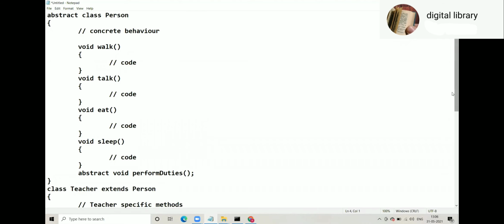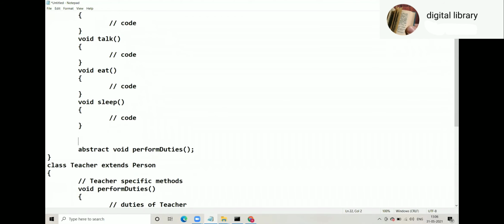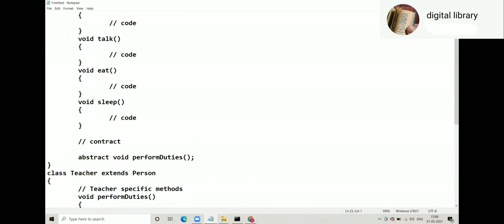These are called concrete behavior, and perform duties is the one which the child class will have to compulsorily define. So this is called a contract. You know what a contract is? Suppose you call a painter and say, I want to paint my house. Do you explain how he should paint? No, that is his job. But you give a contract: I want you to paint my house with so and so color.